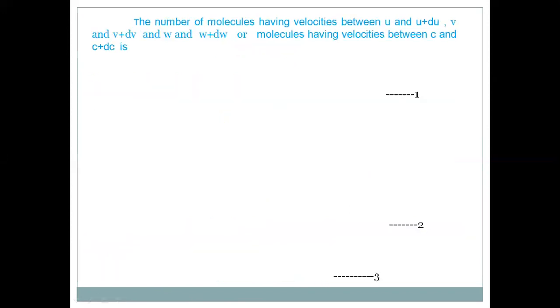So the number of molecules having velocity between C and C plus dC is dNc equal to N into f of u du, f of v dv, f of w dw, because N in the denominator goes to the right side. This is the number of molecules having velocity between C and C plus dC. Rearranging, dNc is equal to N into f of u, f of v, f of w, du, dv, dw. This is taken as equation 1.